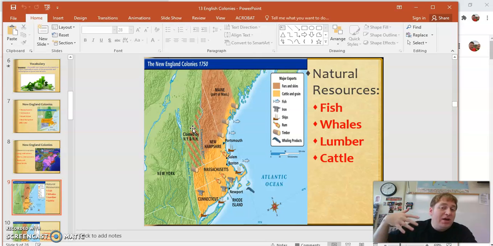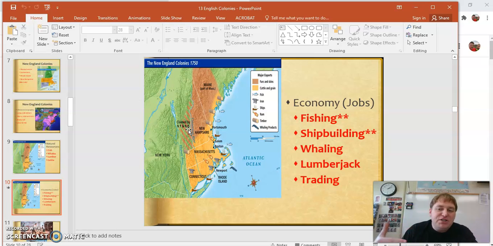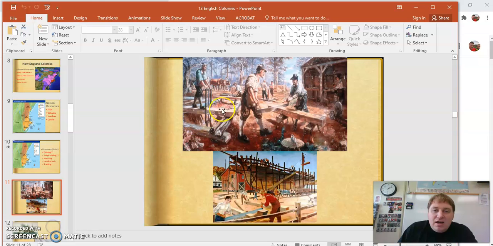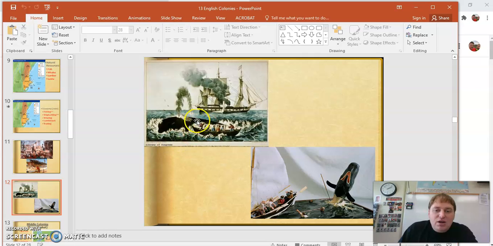Well, what kind of jobs or what is their economy? The money, what's their economy going to be based off of? Well, it's going to be based off of fishing and shipbuilding. And these two that are starred are the main ones. Those are the ones that the STAR test likes to ask about. Also whaling, they would sell their blubber for fuel. Lumberjacks, who would make the boats from the trees, and of course trading, because they have tons and tons of natural harbors or port cities that would go in and out from Europe. So you got the lumber, they're making ships and all that stuff, and then you have the whaling and all that good stuff.